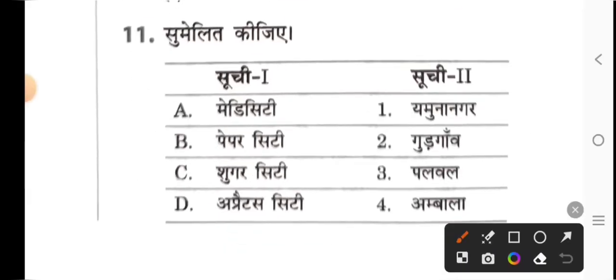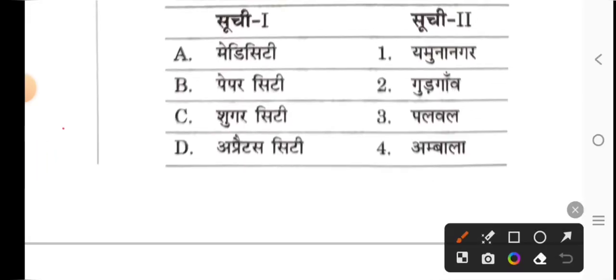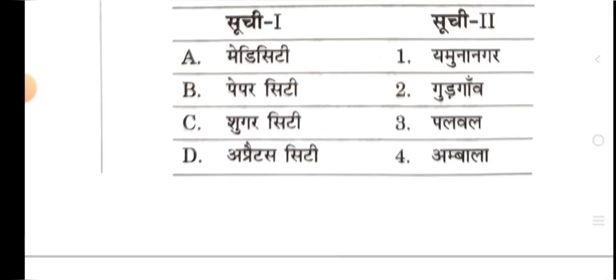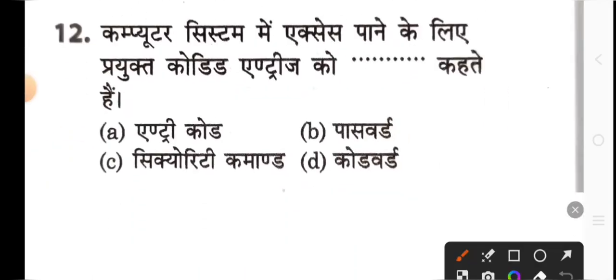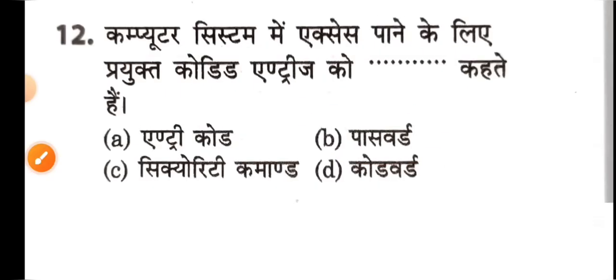Next, matching has to be done through code, so see what will be its answer. Option A, 2134 will be matched. 2134: first is Medicity, Medicity will become Gurgaon. Then Paper City Yamunanagar, Sugar City Palwal and Apprentice Apparatus City Ambala. Next, what is the coded entries used to get access to the computer system called? This is called option B, password.